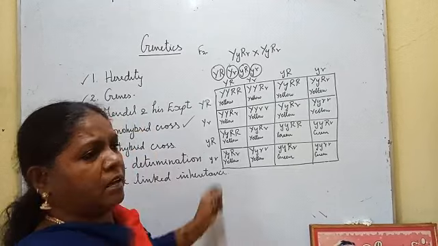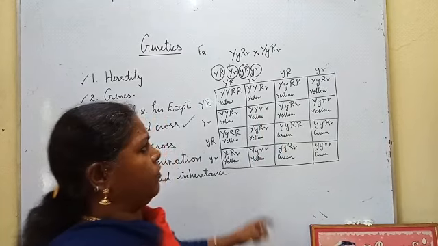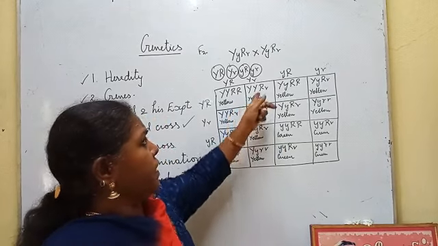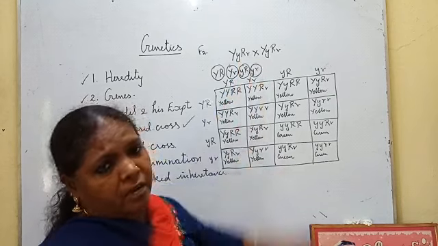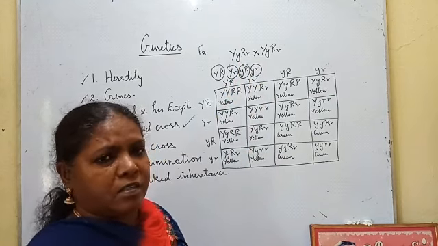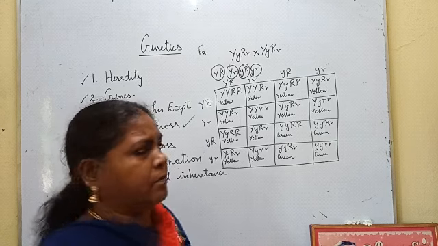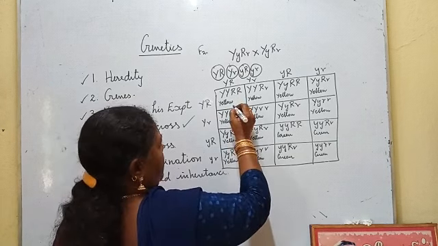Same like this, for the shape of the seed coat, we are going to see if capital R is there, it is round. Capital R is not at all there, it is wrinkled. So capital R is there, it is round.